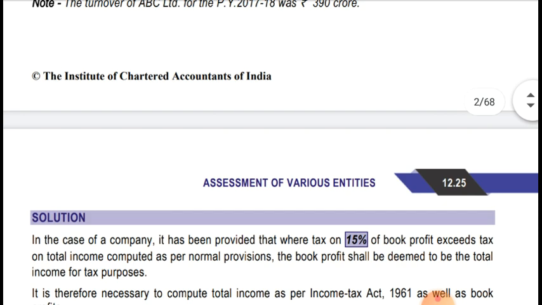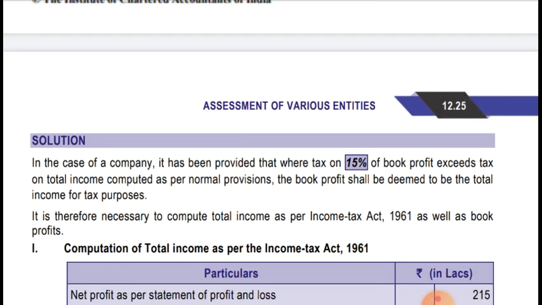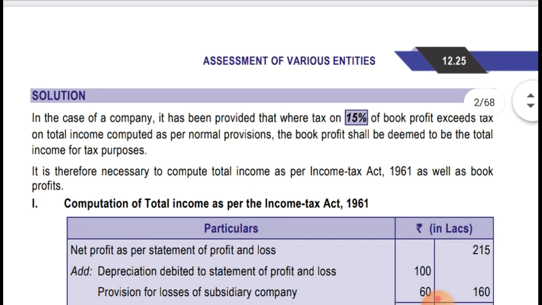We have to compute the total income as well as tax payable. In the case of a company, it has been provided that where tax on 15% of book profit exceeds the tax on total income computed as per normal provision, the book profit shall be deemed to be the total income for the tax purpose.